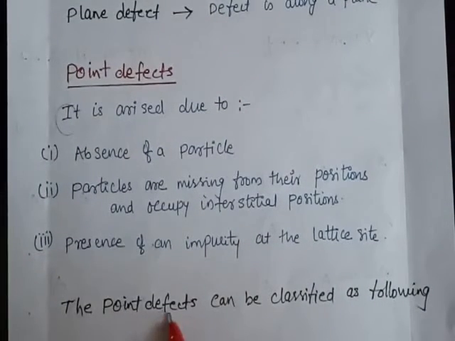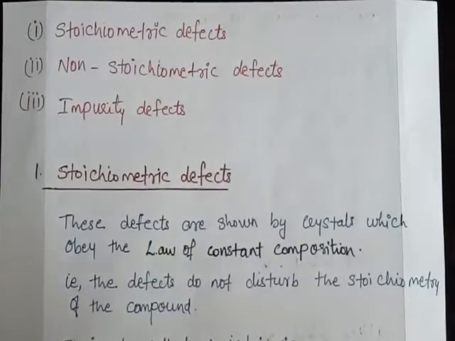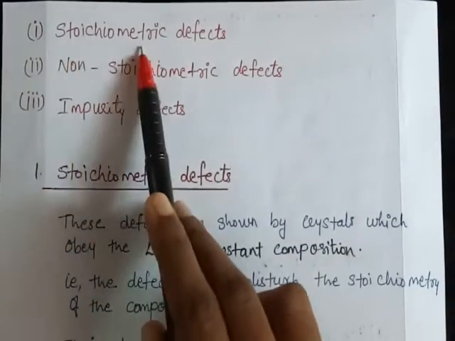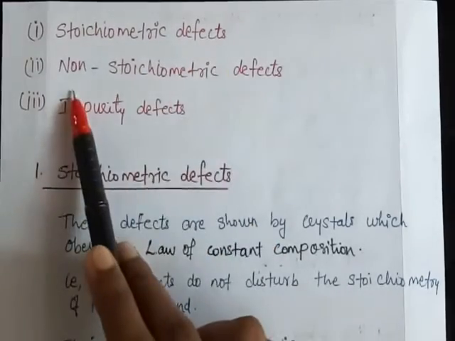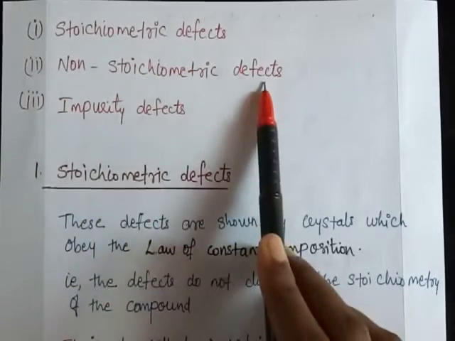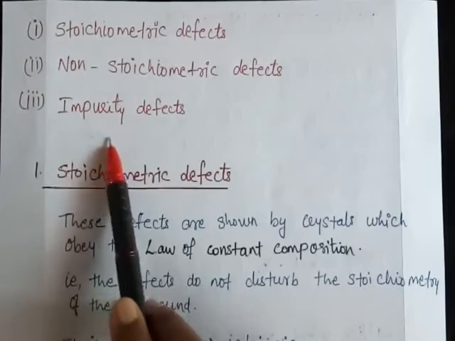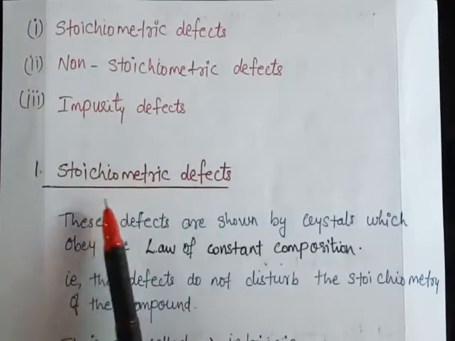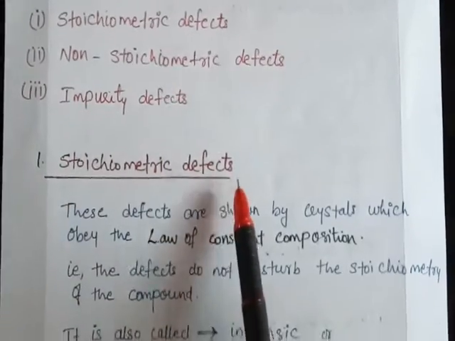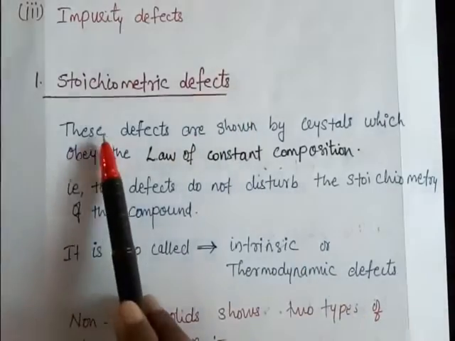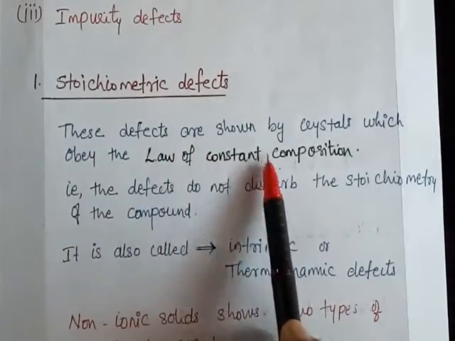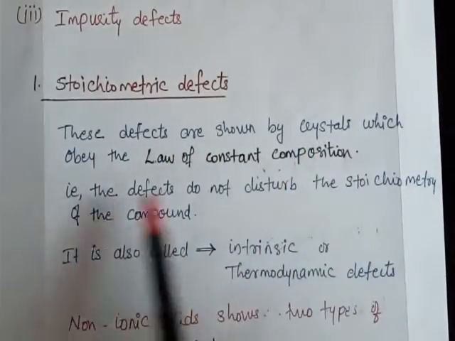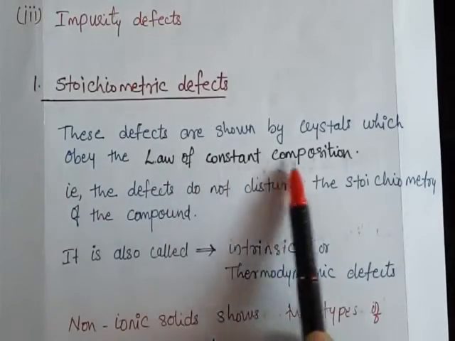The point defect can be classified as follows. The first one is stoichiometric defect, the second one is non-stoichiometric defect, and the third one is impurity defect. Stoichiometric defects are shown by crystals which obey the law of constant composition.